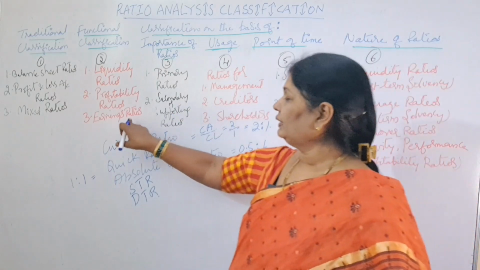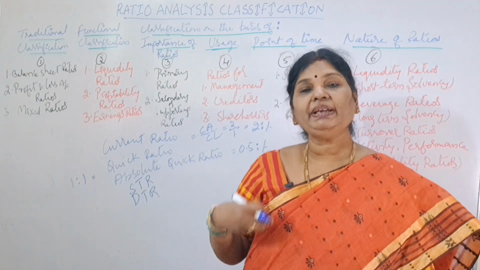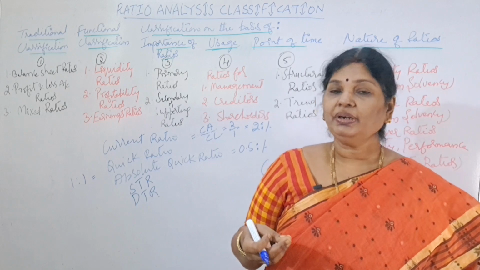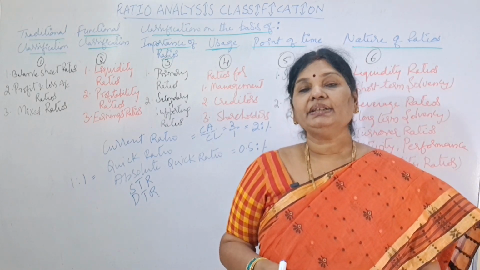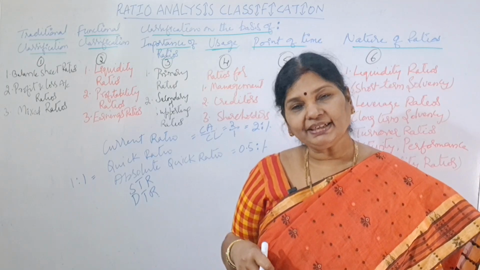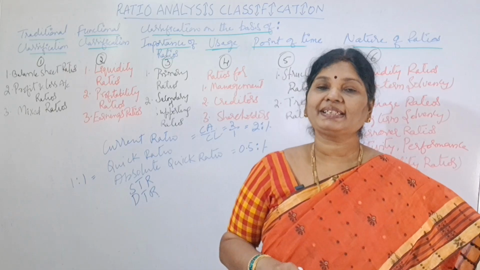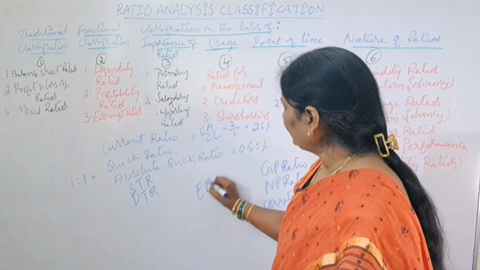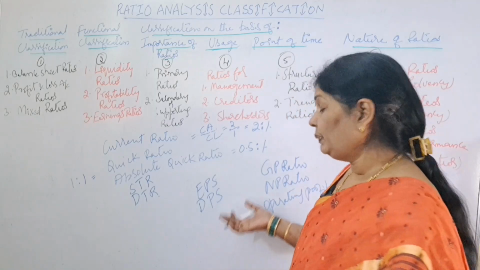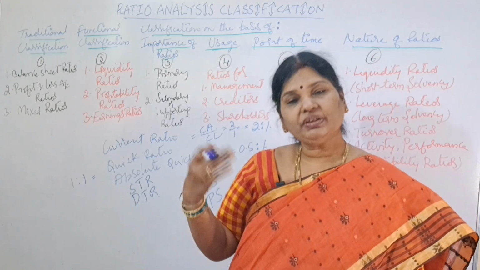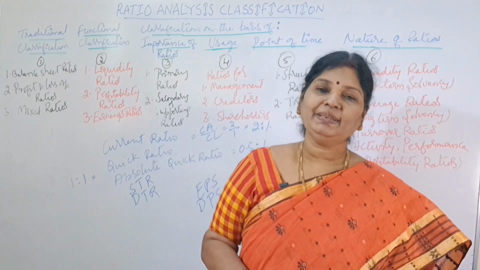Now coming to the third one, earnings ratios. What do you mean by earnings ratios? We prepare earnings ratios to know how much profit is earned, how much returns are earned by the equity shareholders or owners of the business. Earnings per share ratio, dividends per share ratio. We prepare this type of ratios to know how much returns they have earned on the investments they have made in the business.